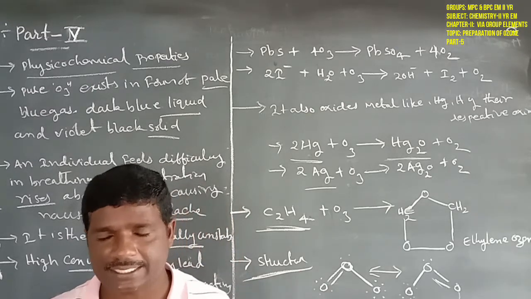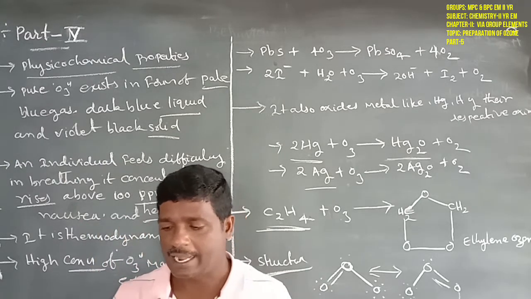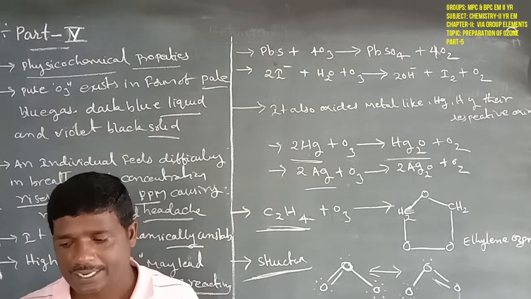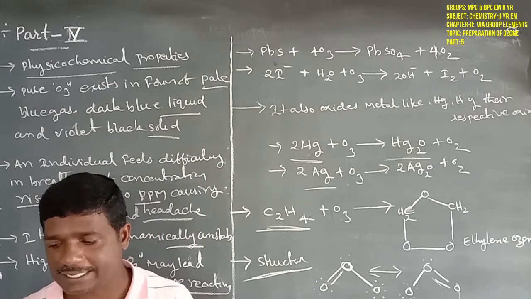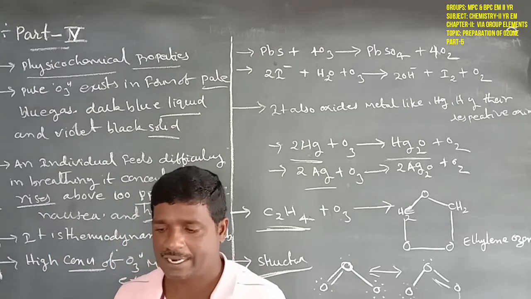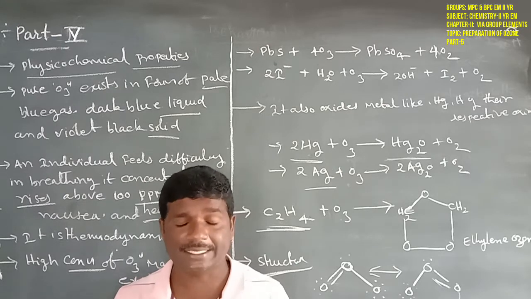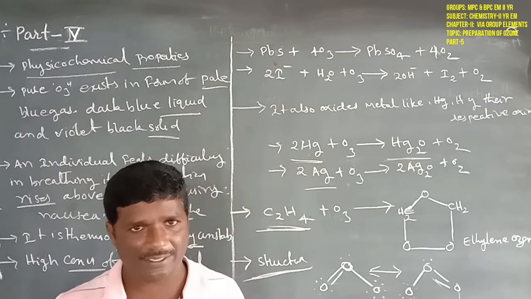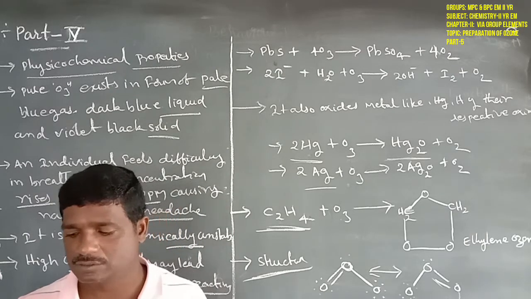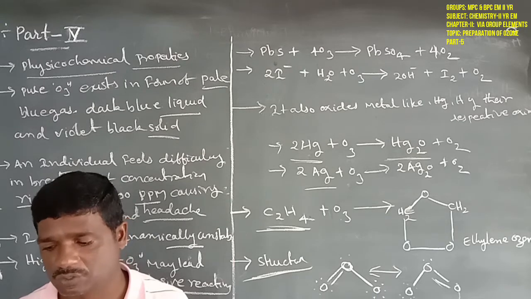Next, it is also used for bleaching of oils, flowers and carbohydrates. That is the bleaching of oils, flowers and carbohydrate compounds. These are also uses of ozone.